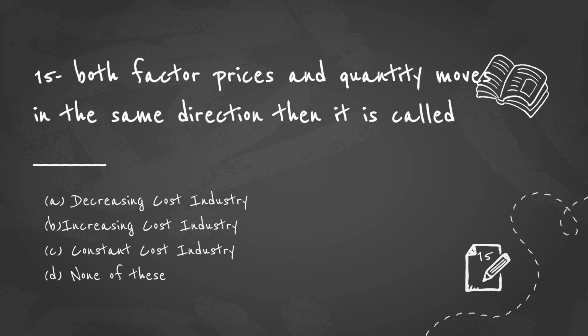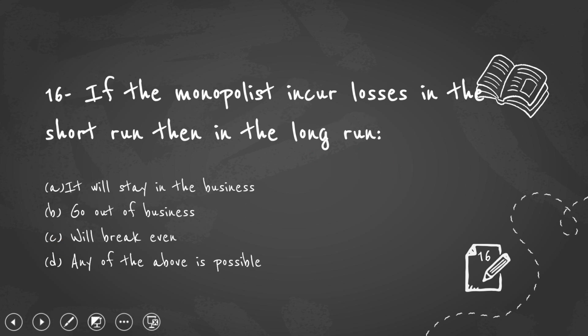Moving on to the next question, which is 15. When both factor price and quantity move in the same direction, it is called what? When the price increases by 1 unit, output also increases by 1 unit. What this represents is nothing but a constant cost industry. When both the price and output increase at the same rate or in the same direction, it is called a constant cost industry.